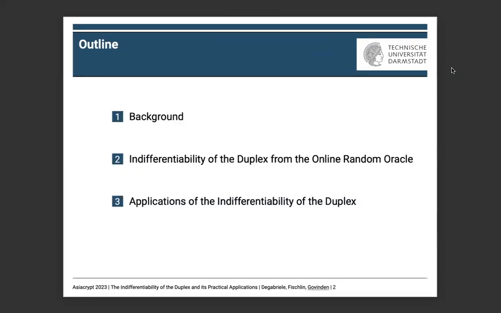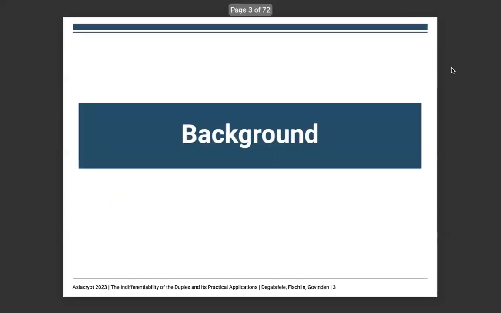My talk will be divided in 3 sections. I will start by giving some background that will help to understand the need for new treatment of the duplex indifferentiability. Then I will follow with our main result, which is the indifferentiability of the duplex from a new idealization, which we call the online random oracle. And finally, I will show how this indifferentiability result can be used to prove strong security notions for duplex-based AEAD, and how it can have other practical applications. Let's start with the background.